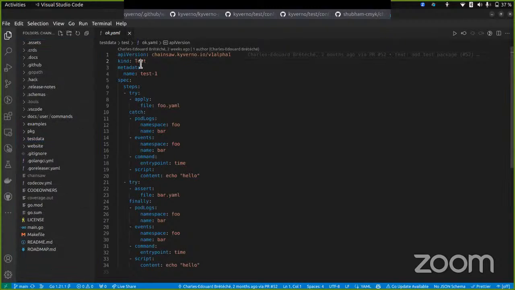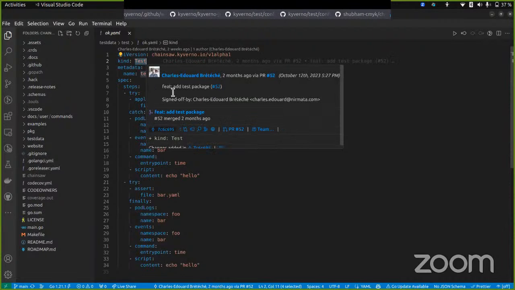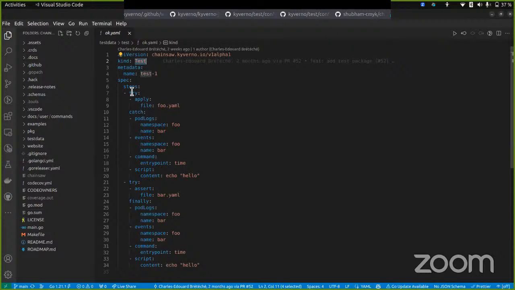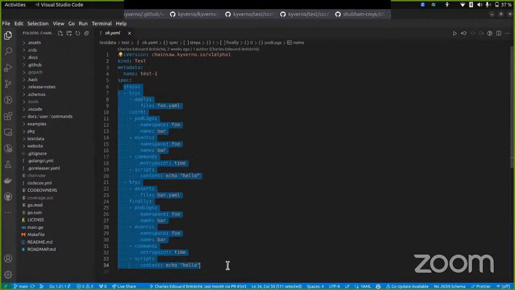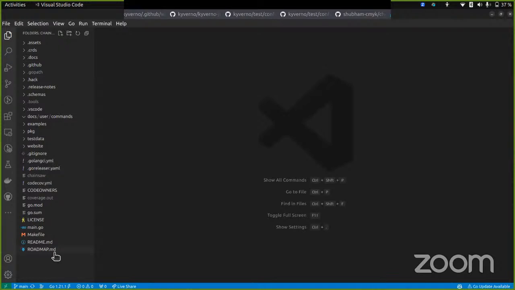This is one of the tests, where we write the kind test and the namespace, and we have steps to write and then try that we perform. Let me create a folder in which I would simply create a chainsaw-test.yml.